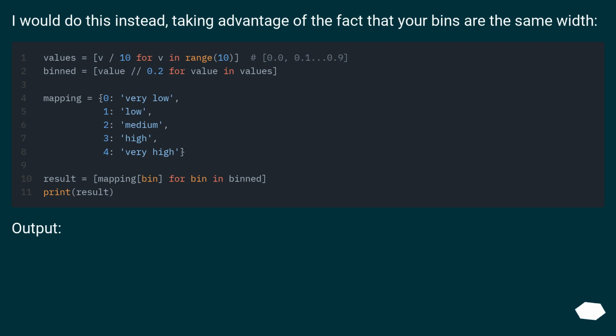I would do this instead, taking advantage of the fact that your bins are the same width. Output,